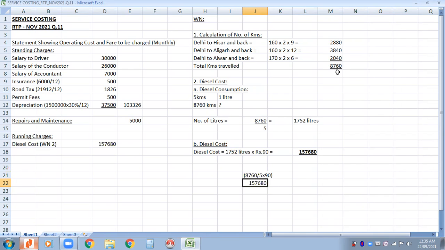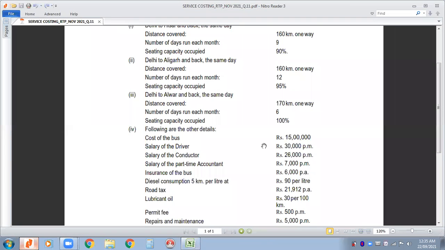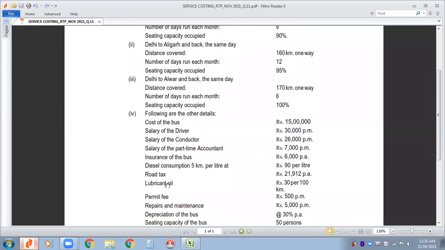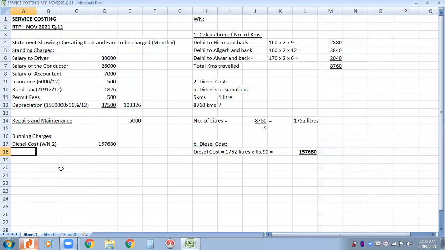See, 157,680. This is easy to understand, but if you are already aware of this, you can skip this and do the calculation of diesel cost over here in the bracket itself. Now, the other cost, which is based on the number of kilometers, here it is: lubricant oil. You can do a working note. Just see in detail how you do that in a working note.